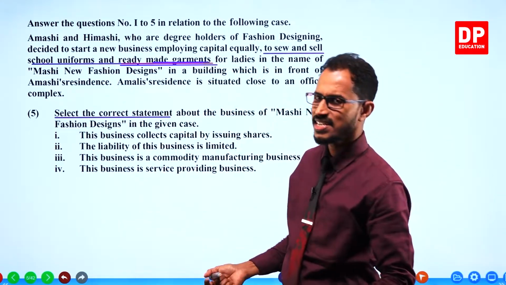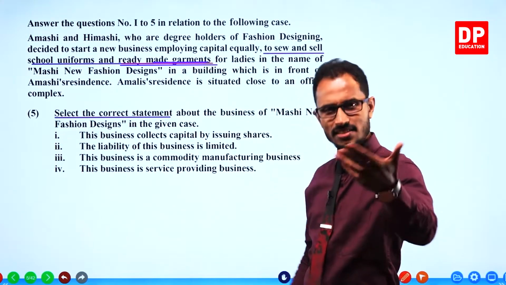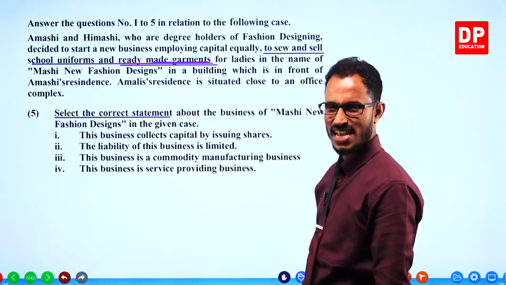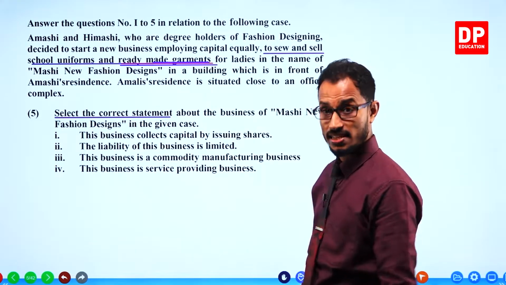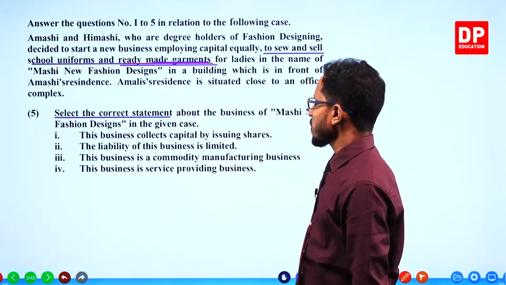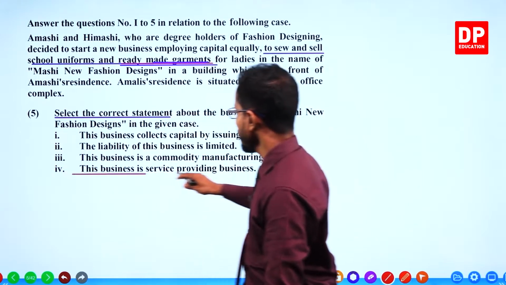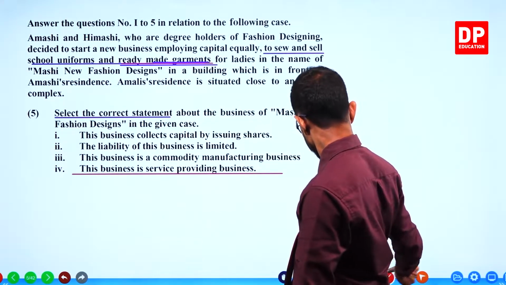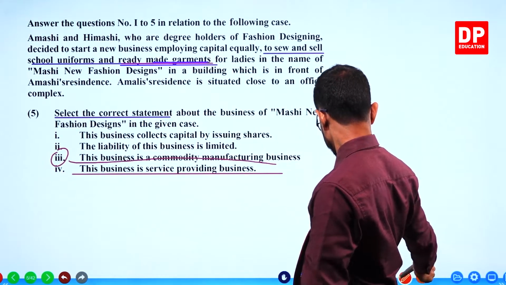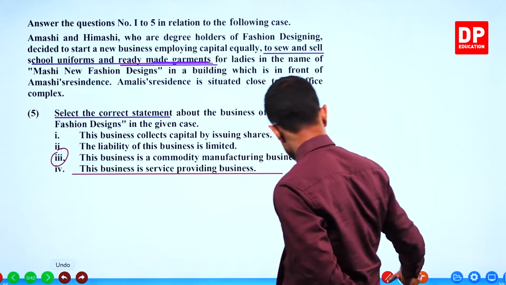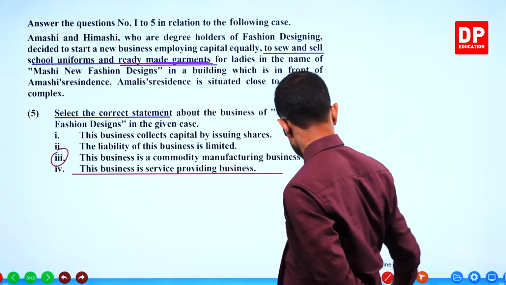That is a retail service. Buying and selling, trading, retailing is a service. Okay. So this is also correct. This business is a service providing business. But I will go with this answer because that is the most appropriate here.